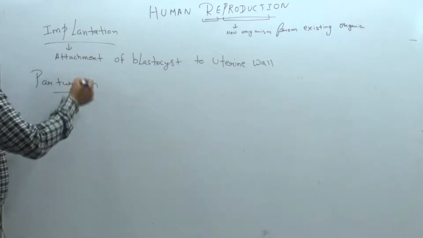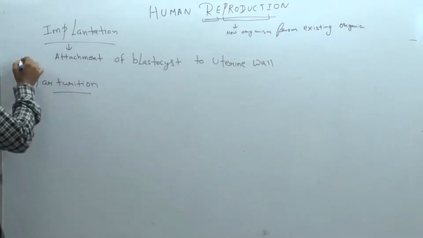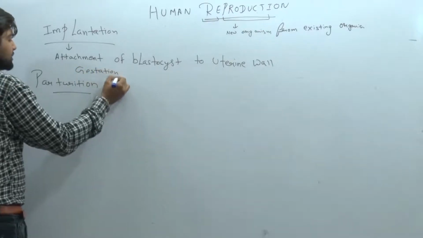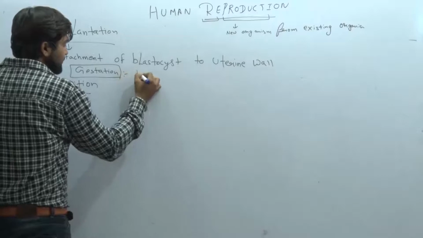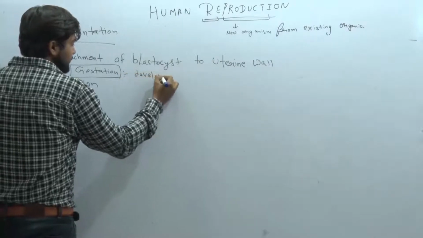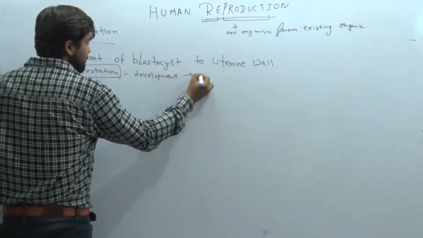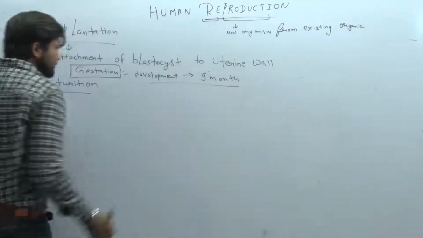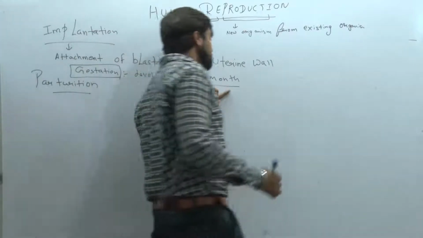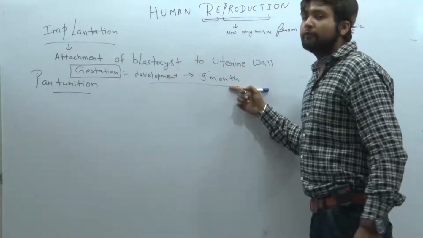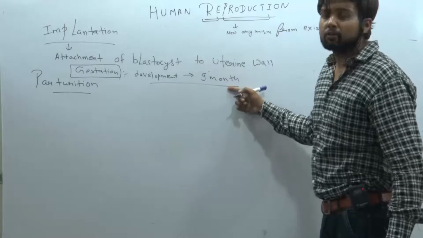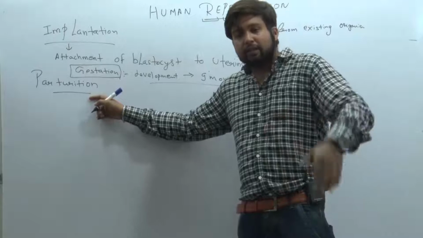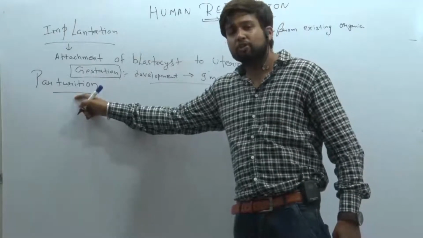Parturition means before parturition, we know one more word that is known as what? Gestation. As I have told you earlier, gestation means the development of baby. It is a time of development. It is approximately 9 months taken by the fetus. This 9 months is commonly known as pregnancy, and at the end of 9 months a pain arises that is known as labor pain, and due to that labor pain there is a release of that fetus from the body, known as parturition.